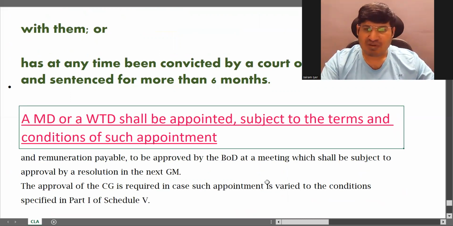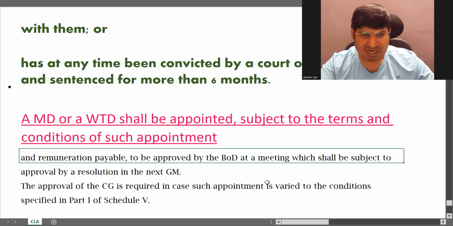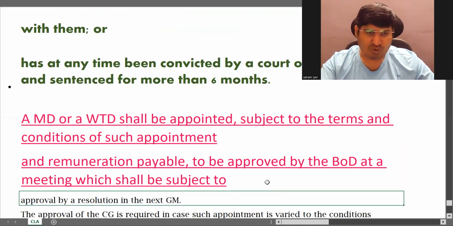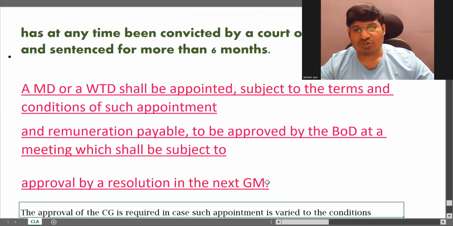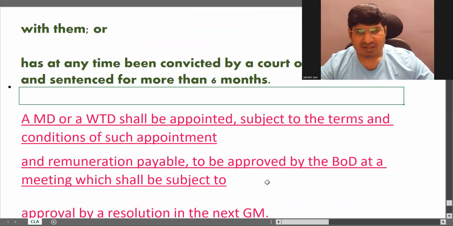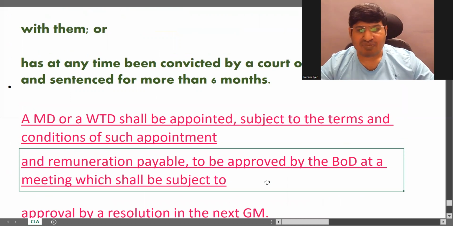MD WTD shall be appointed subject to the terms and conditions of such appointment and remuneration, to be approved by the board of directors at a meeting, which shall be subject to approval by a resolution in the next GM. What does it mean? It means that MD or WTD will be appointed in a board meeting.